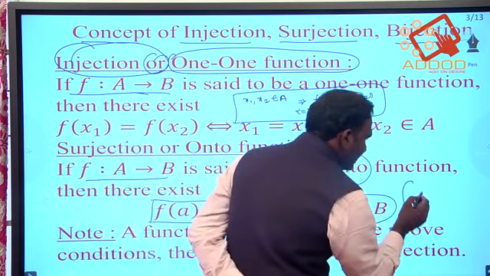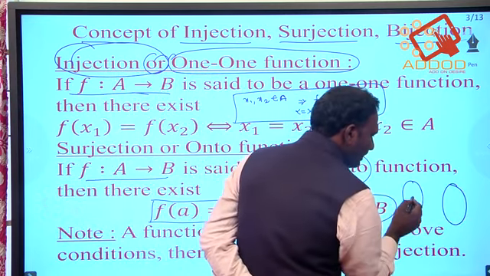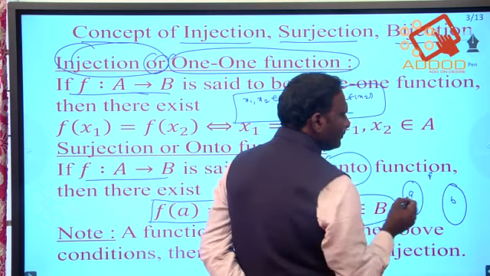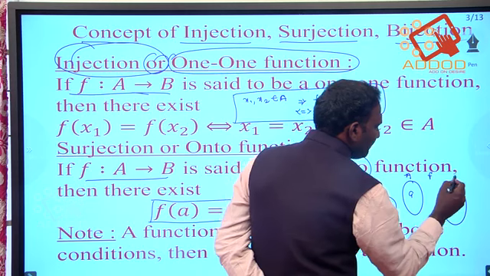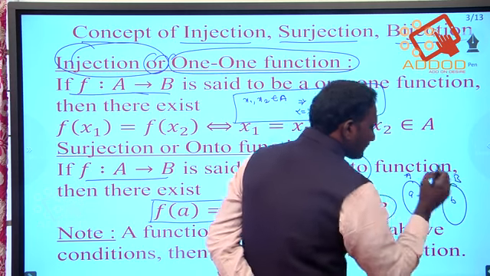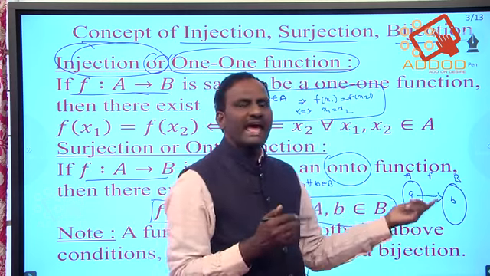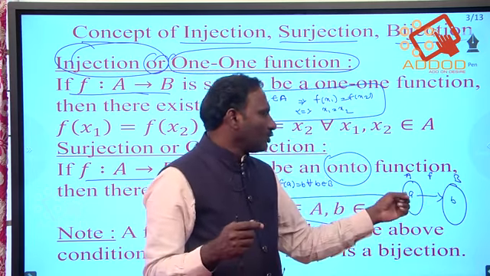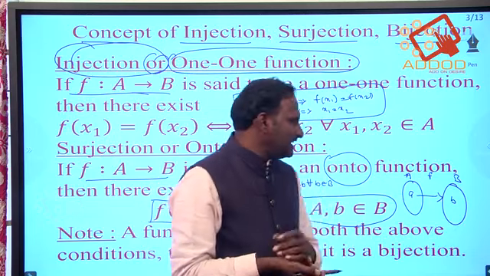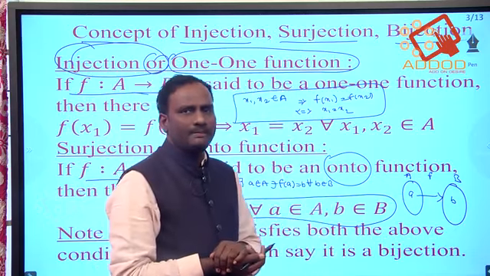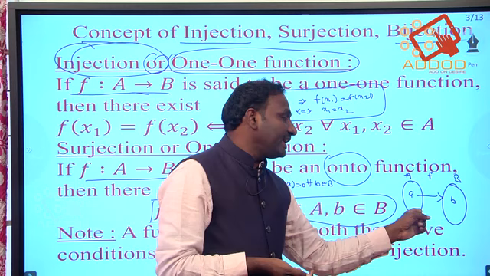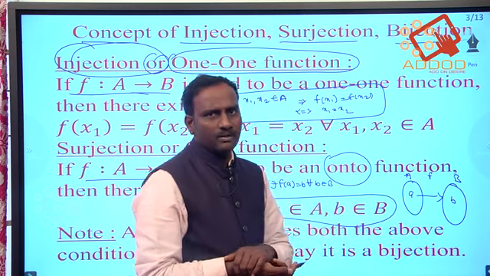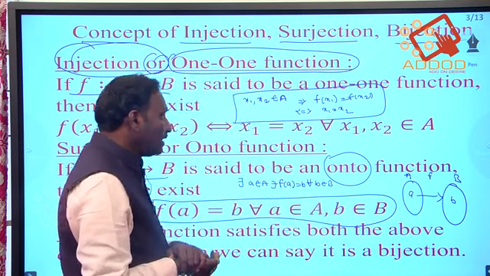Suppose we are taking a function like this, an element a here, and this is b, so the mapping will exist like this. So the domain element has an image in B, that is nothing but f of a is equal to b. Here for b, a is called the pre-image, and for a, b is called the image. So this is the definition of onto function.